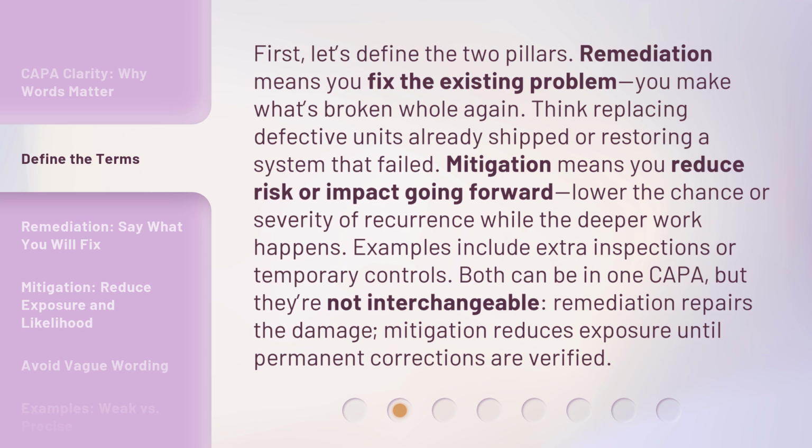Mitigation means you reduce risk or impact going forward. Lower the chance or severity of recurrence while the deeper work happens. Examples include extra inspections or temporary controls. Both can be in one CAPA, but they're not interchangeable. Remediation repairs the damage. Mitigation reduces exposure until permanent corrections are verified.